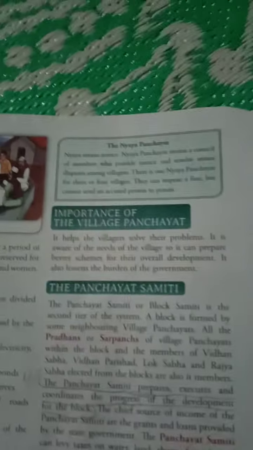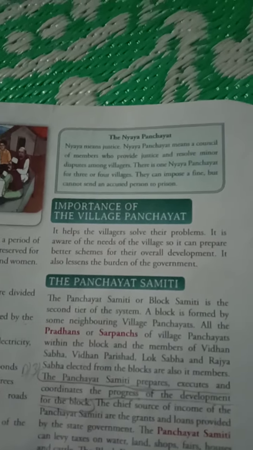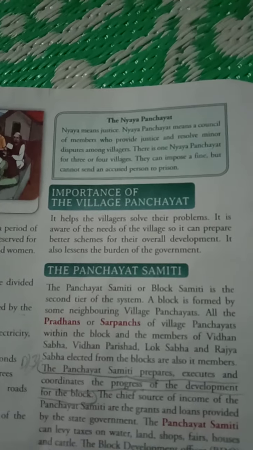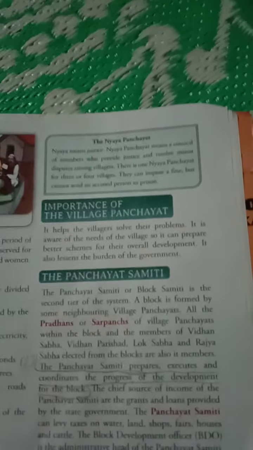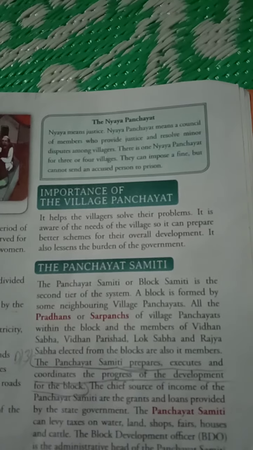What is the importance of the village panchayat? Village panchayat helps the villagers to solve their problems. It is aware of the needs of the village, so it can prepare better schemes for their overall development. And it also lessens the burden of the government.